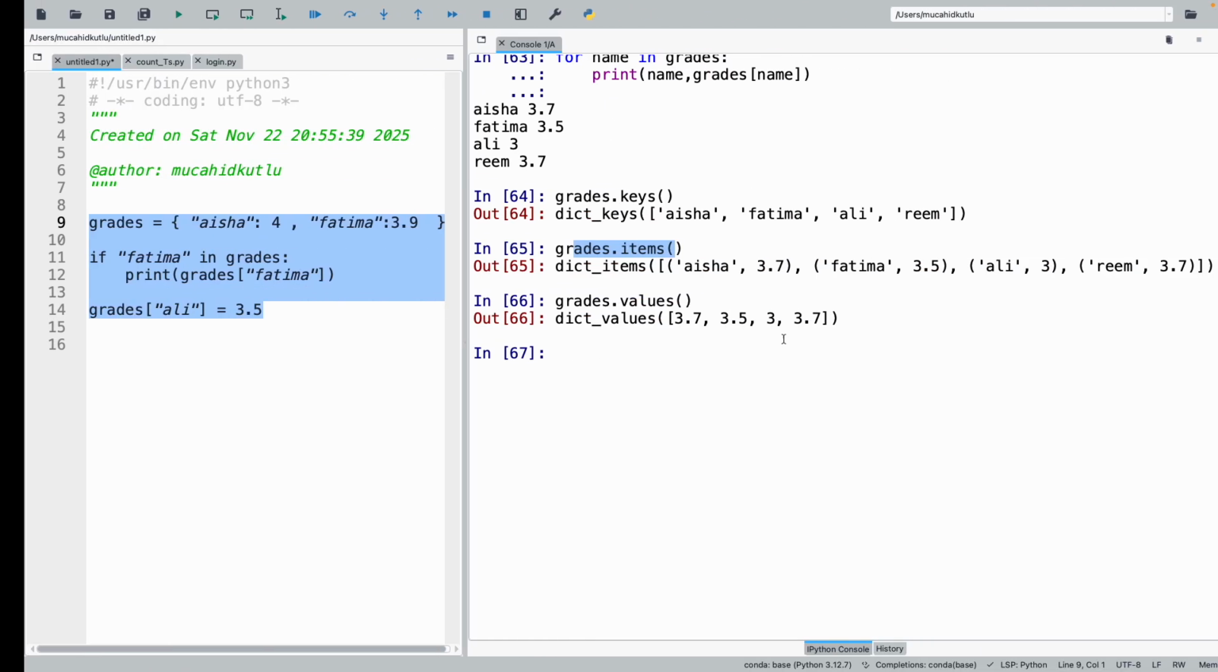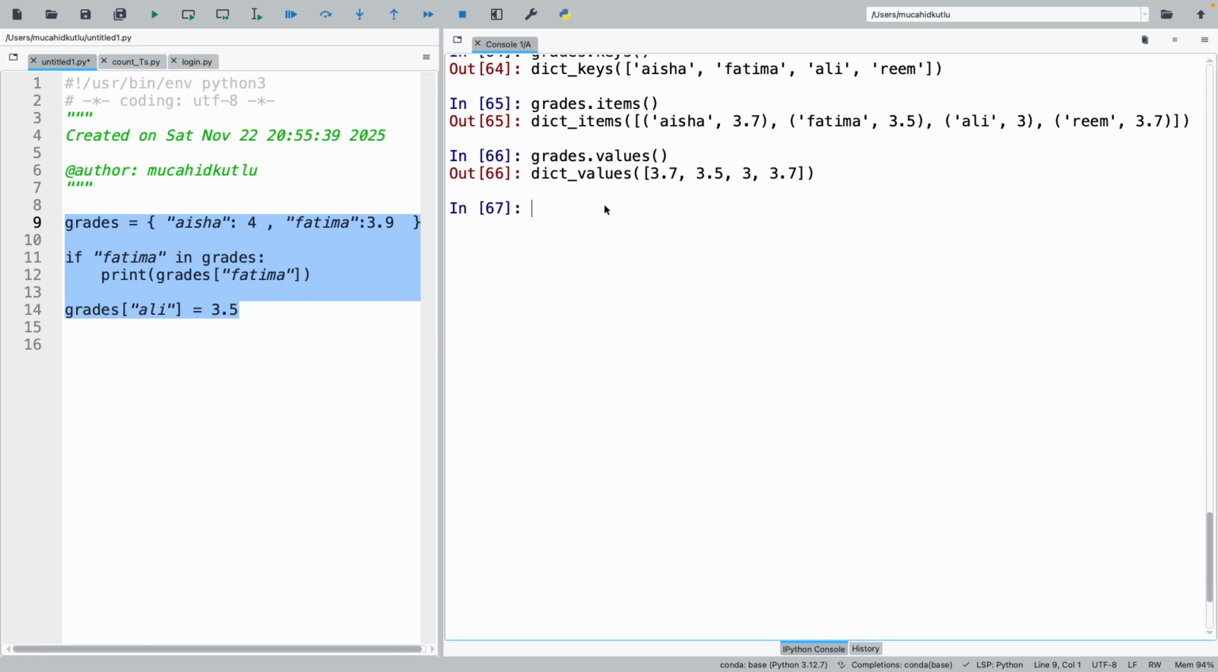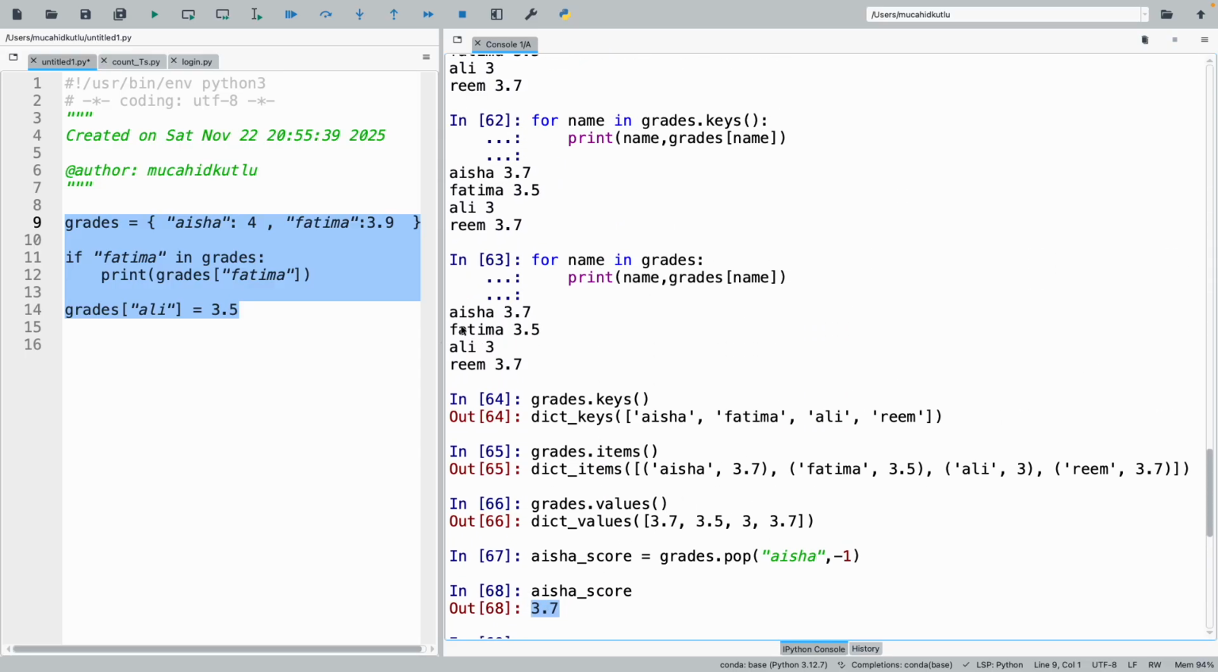So let's apply it in our own program. Let's say I would like to get Aisha's score, and then I would like to remove her record from my dictionary. That's why I will use this pop function, in which I will give the key that I would like to remove, and if she's not in that list, I will give, for instance, -1 or 0, whatever, if that student does not exist. So when I run this code, what is Aisha? Well, it is 3.7, as we had done before.